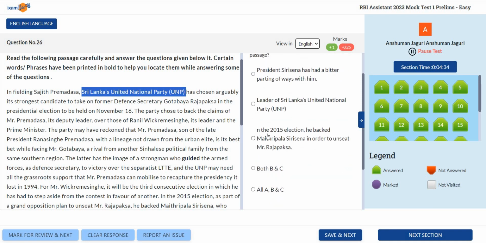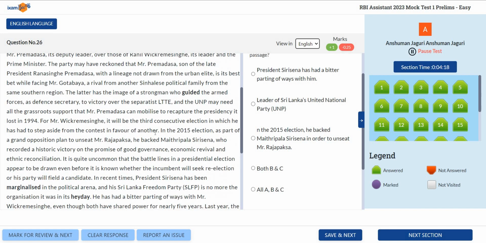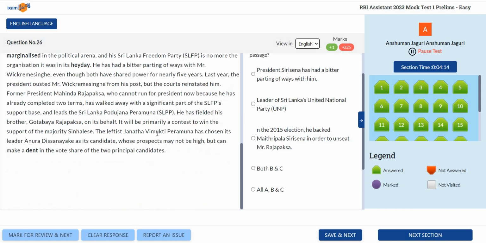Then see this one. In 2015 election, he backed Maithripala Sirisena in order to unseat Mr. Rajapaksa. So let's see. 2015. Let's find out the year of 2015.